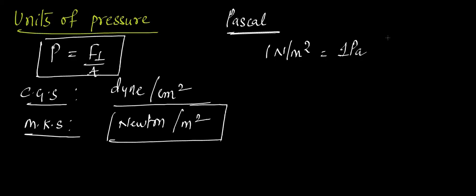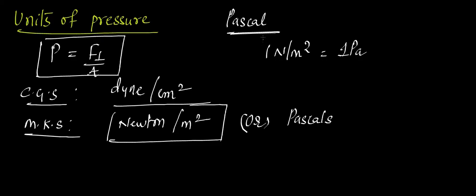Pascal is actually the name of a scientist, but the same name is considered as a unit of pressure. So here I can say Newton per meter square or Pascals. This is the SI unit of pressure.